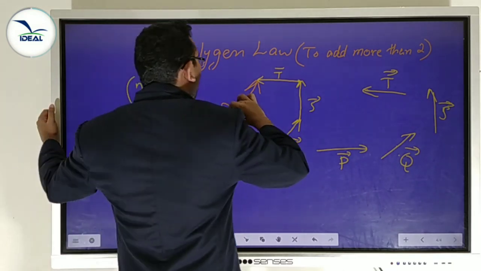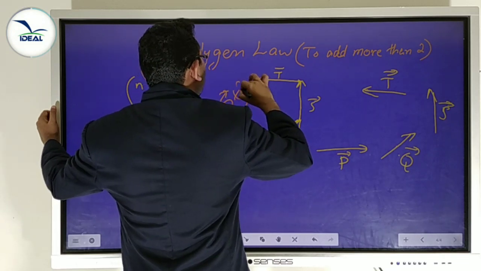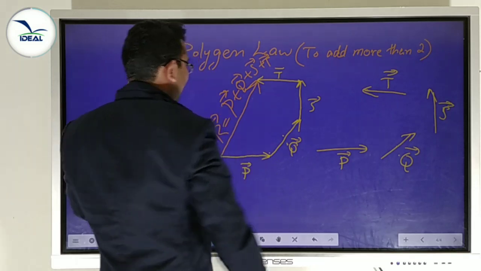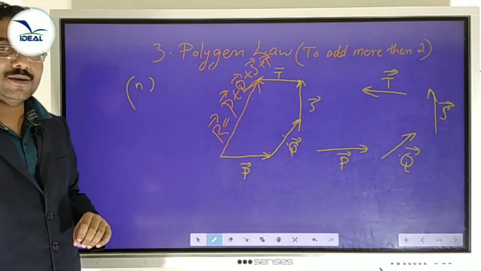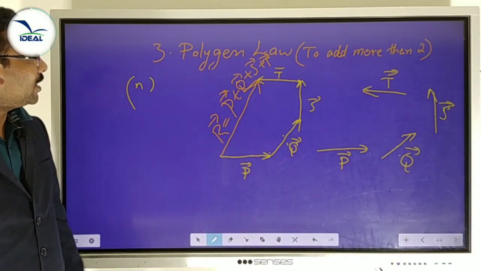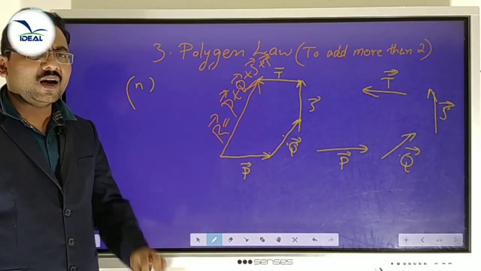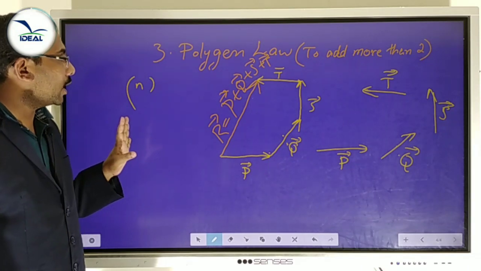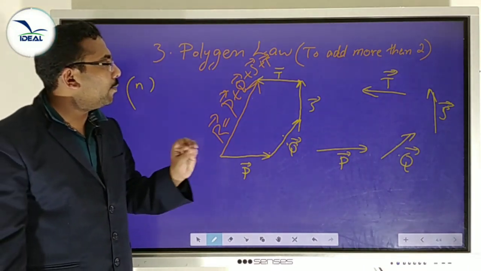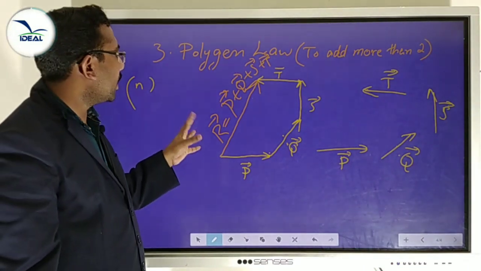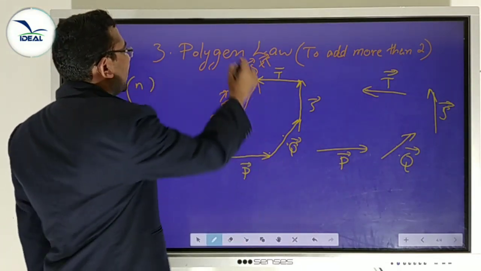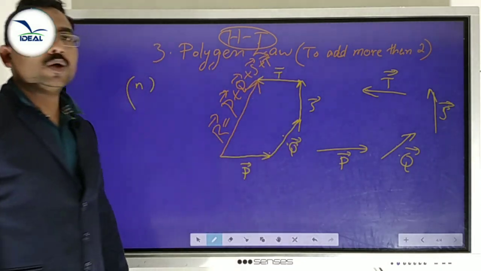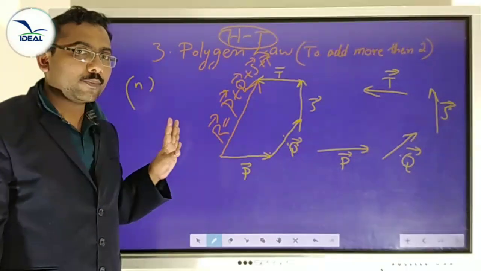That is, R is equal to P plus Q plus S plus T. In one step we got the answer. We can add any number of vectors using this method. This is the polygon law. In the polygon law, the method is head to tail. The only tail to tail method is the parallelogram law. Okay, understand?